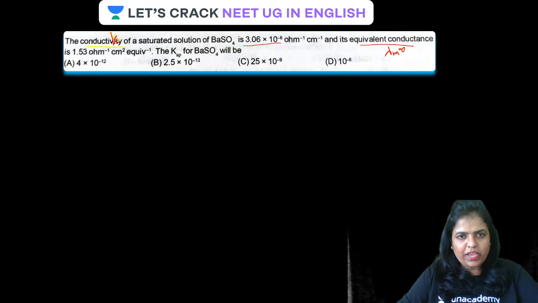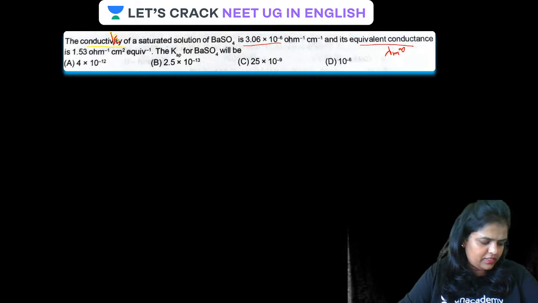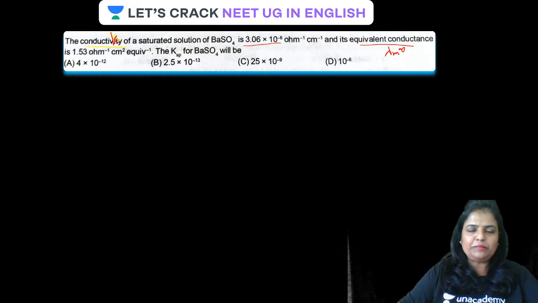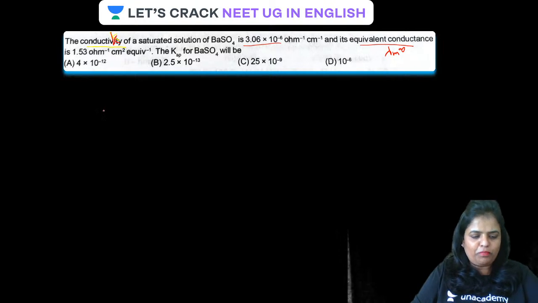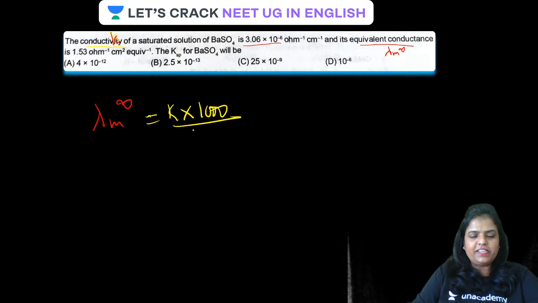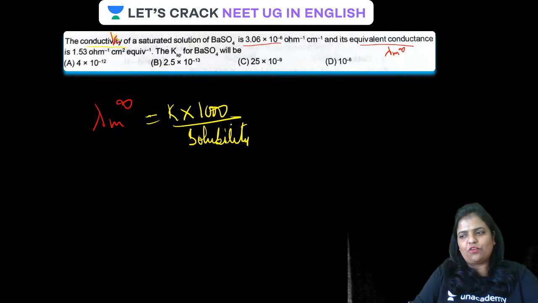Done. Okay, so we have to calculate what, guys? Yes, we have to calculate Ksp. Simply put the formula, guys, you know the formula. Lambda m infinity is related to conductivity. Directly write down the solubility over here.